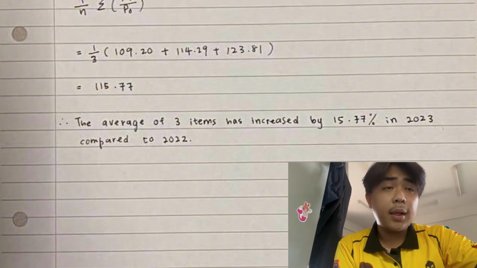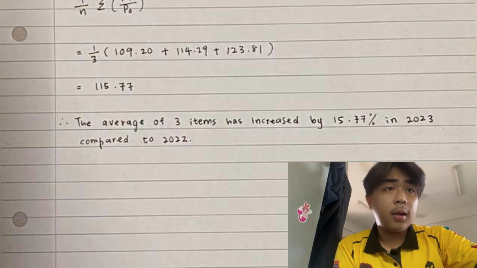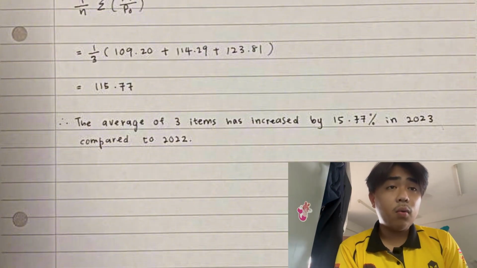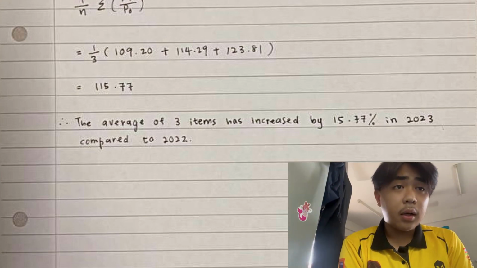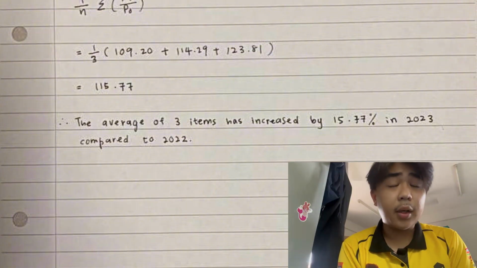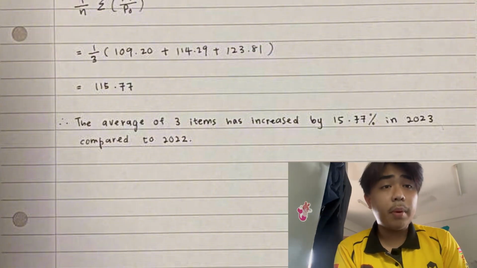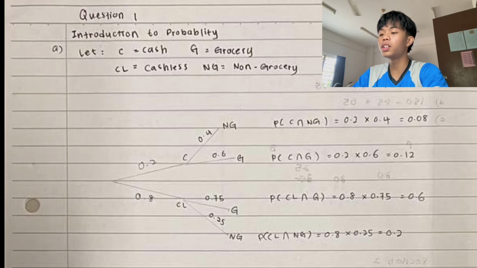So you add all 3 of the items, all the answers, and then you will get the answer, which is 115.77. So the average of the 3 items has increased by 15.77% in 2023 compared to 2022. So this is how to solve this question.